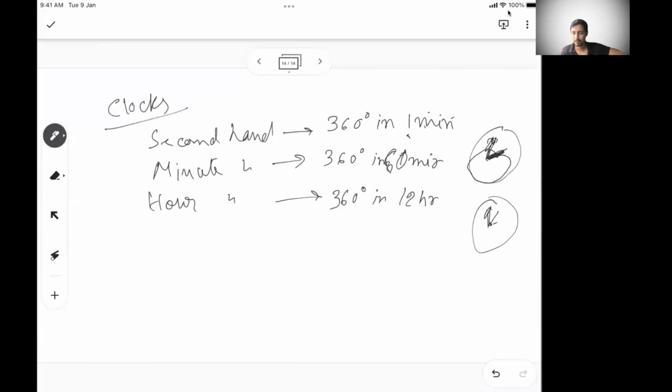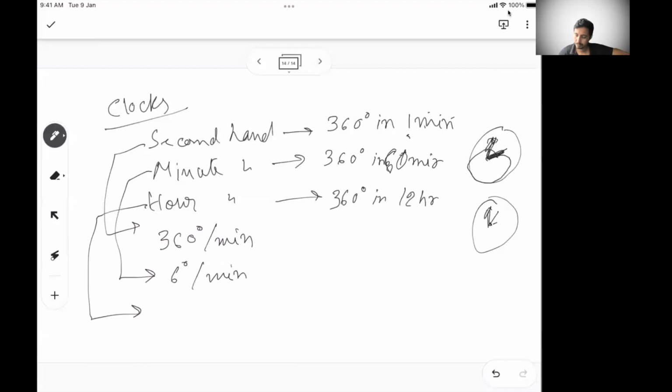The second hand, in 1 minute it covers 360 degrees. The minute hand covers 360 degrees in 60 minutes. The hour hand covers 360 degrees in 12 hours. So if I just standardize everything, for the second hand it is 360 degrees per minute. For the minute hand, can I say 6 degrees per minute, 360 degrees in 60 minutes. So 6 degrees per minute.